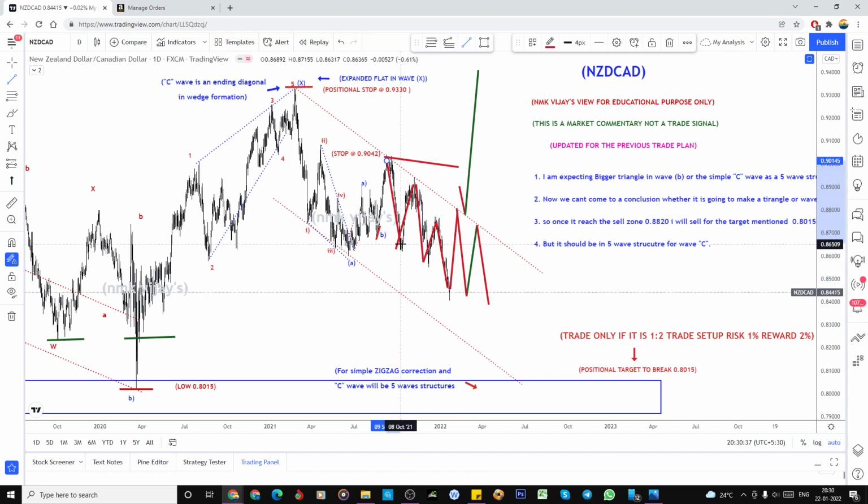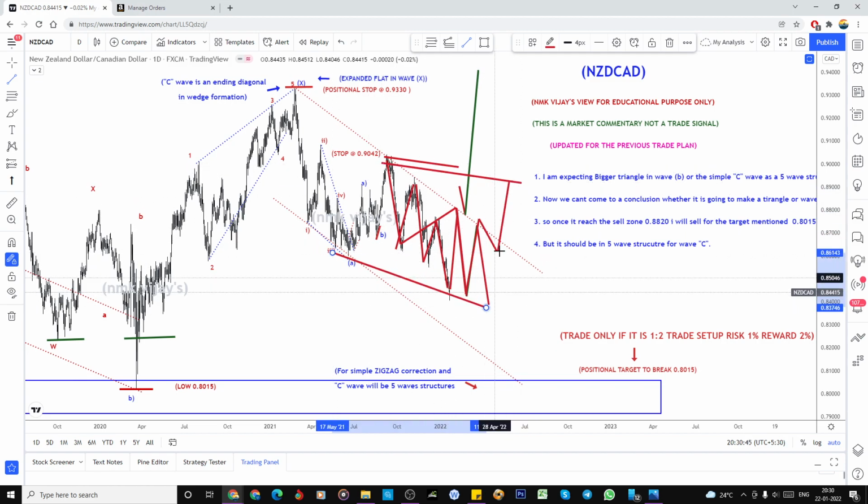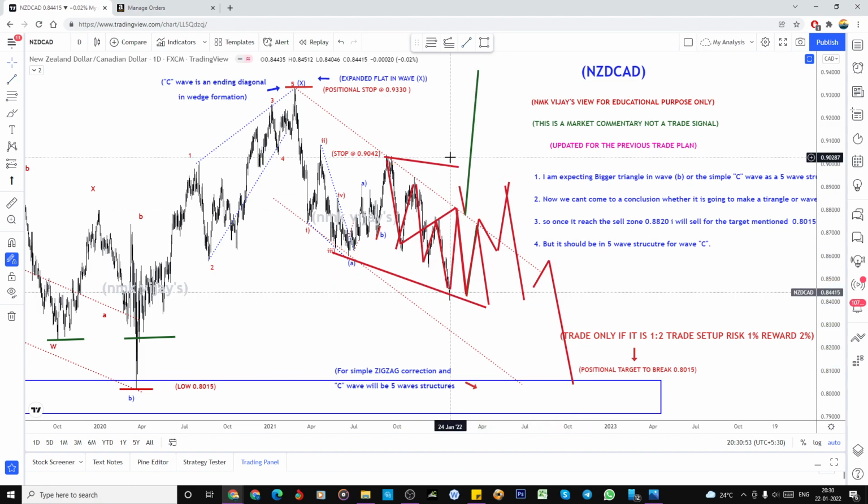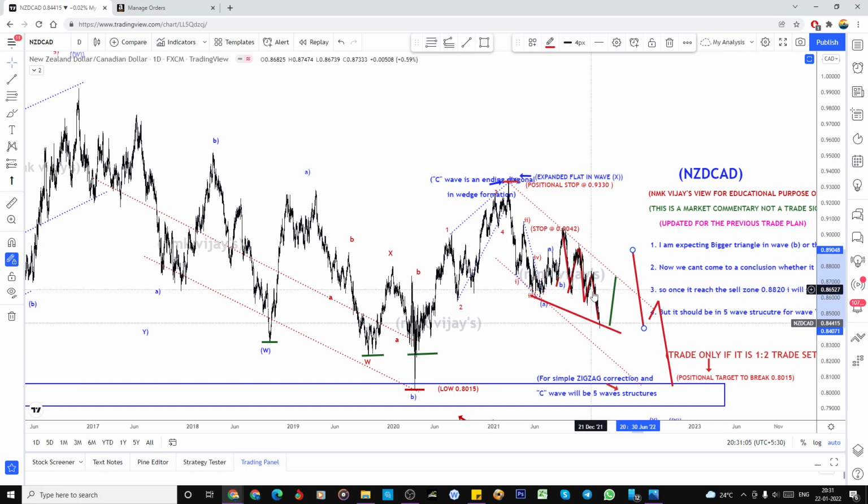So this could be the A, this the B, and this the C, and later one more A, B, C can happen like this, and this will become the correction part, and one more wave to break this low. I thought like that, but now my view is changing because of the price action. If it becomes invalid, there is one more possibility that my positional view may change.